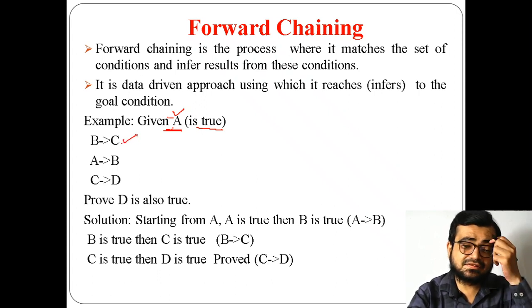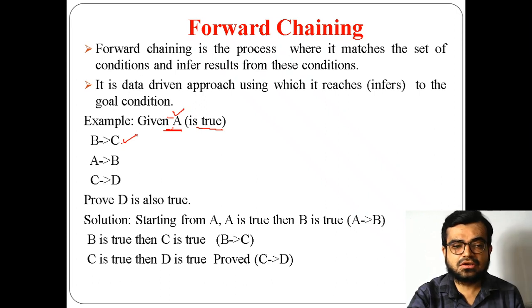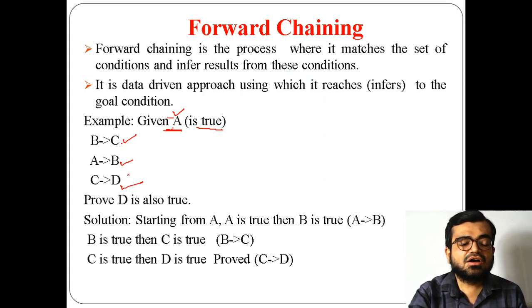So this example deals with propositional logic. Here B implies C, and another piece of information is that A implies B, and also it has been given that C implies D. And we need to prove that the statement D is true.